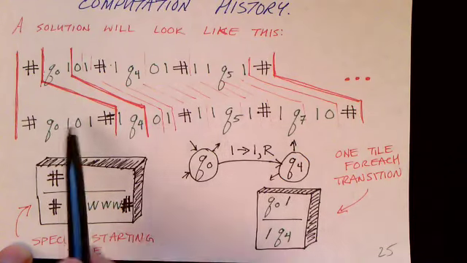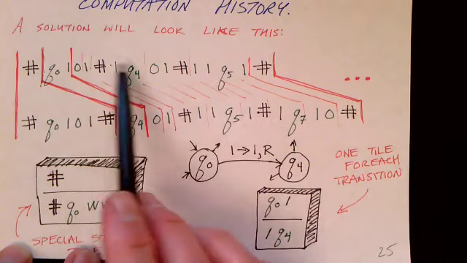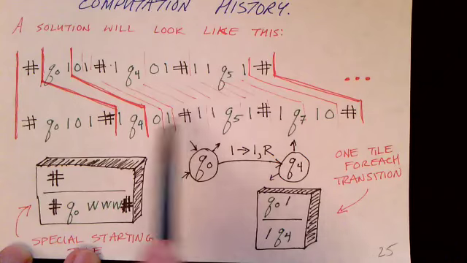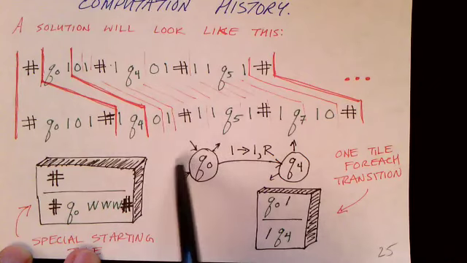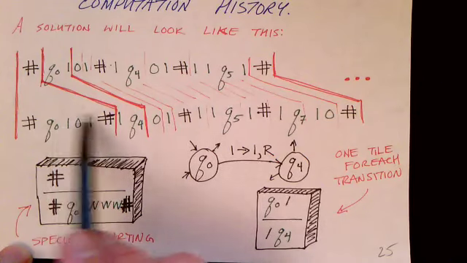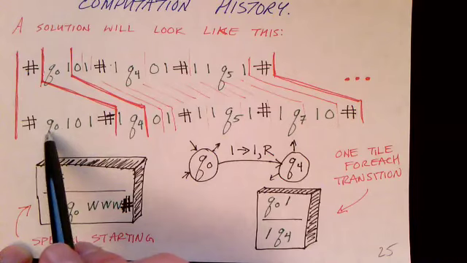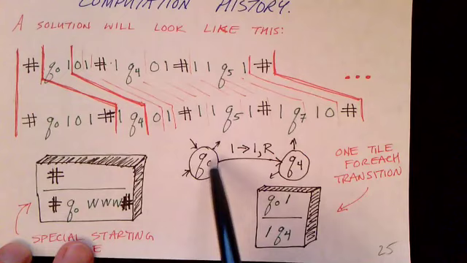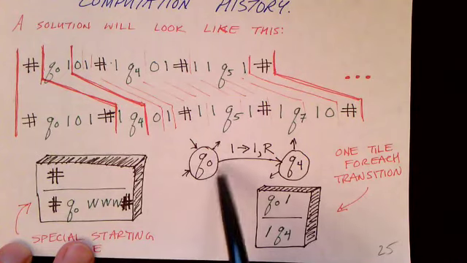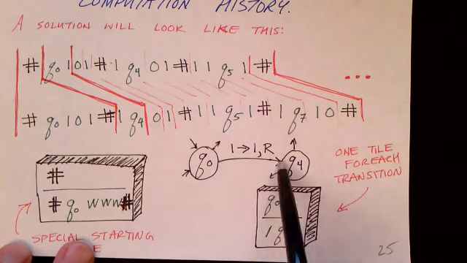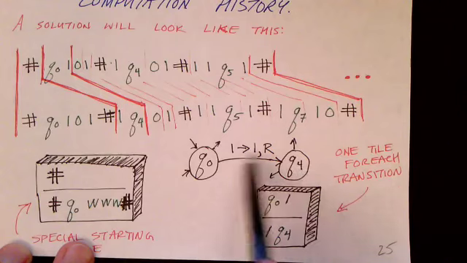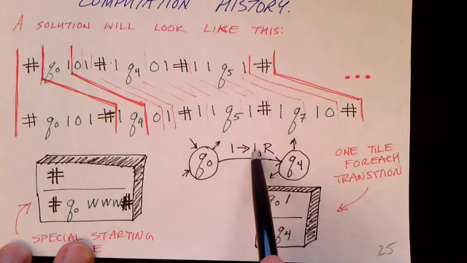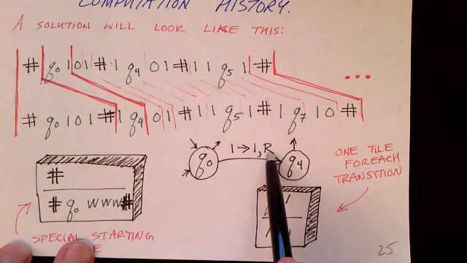And let's just look at the bottom string. The top string is identical, so let's just look at the bottom string. What this configuration says is that we're in state Q0 with 101 on the tape. Now let's assume that our Turing machine has a transition that goes from Q0 to, say, Q4, and it reads a 1 and replaces that with a 1 and moves the tape head to the right.